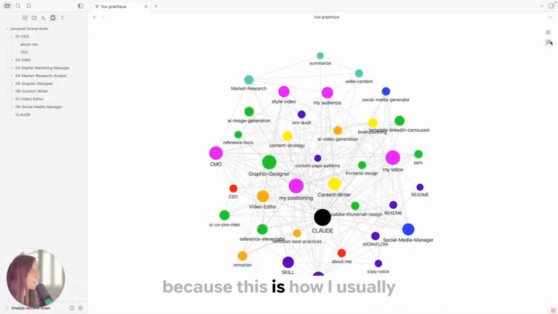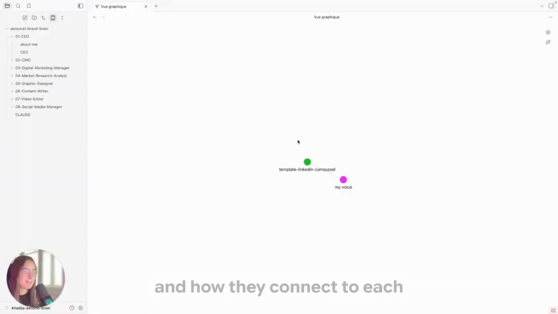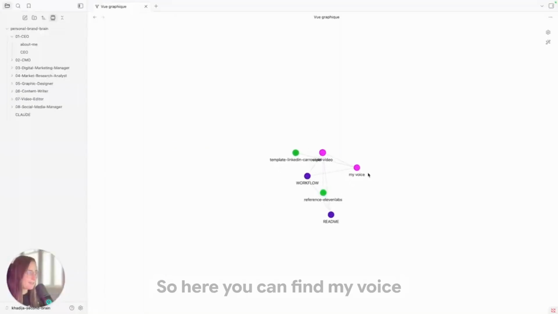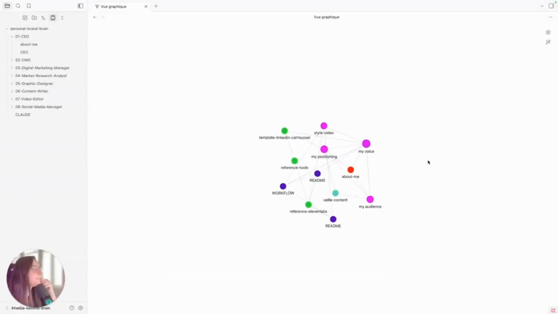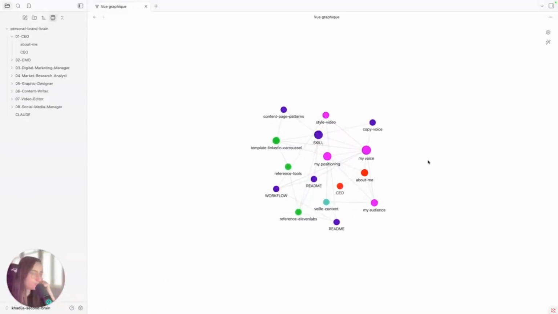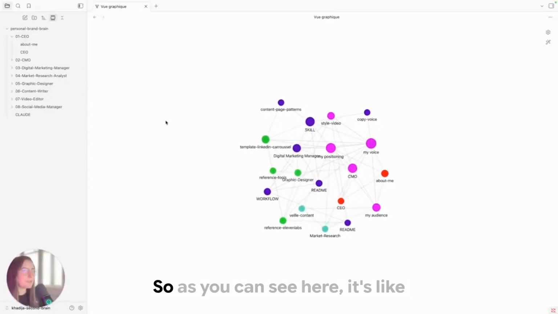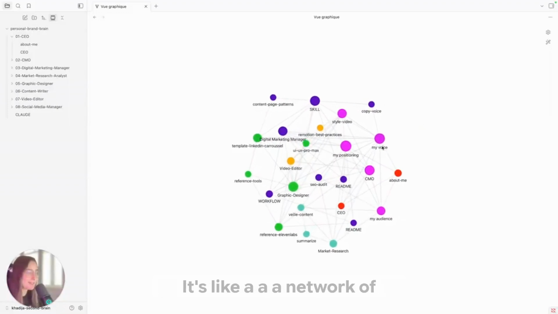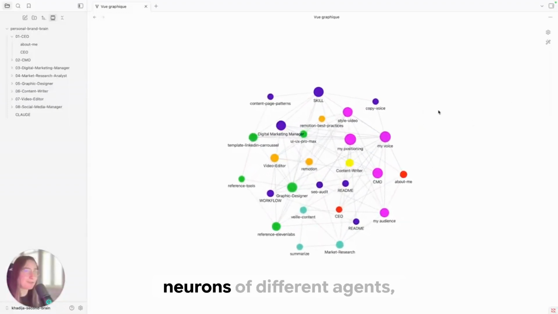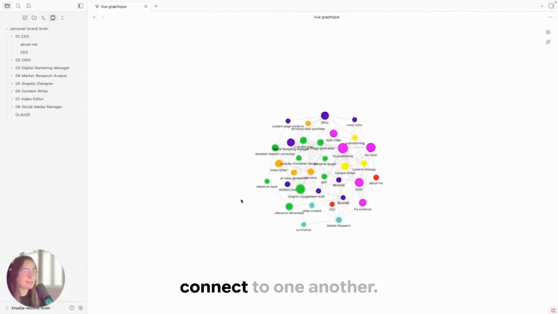I'm going to click here because this is how I usually want to show it. It's like a time lapse that shows the different agents and how they connect to each other. So here you can find my voice, workflows. Well, let's watch this beauty. So as you can see here, it's like a brain made of my own files. It's like a network of neurons of different agents, different skills, and how they connect to one another.